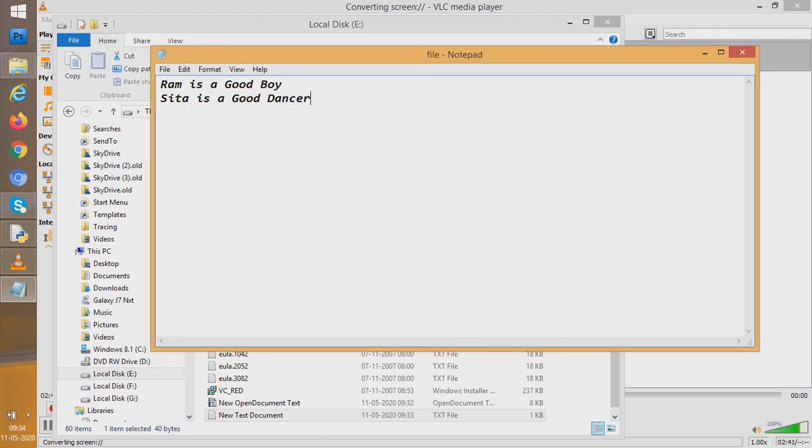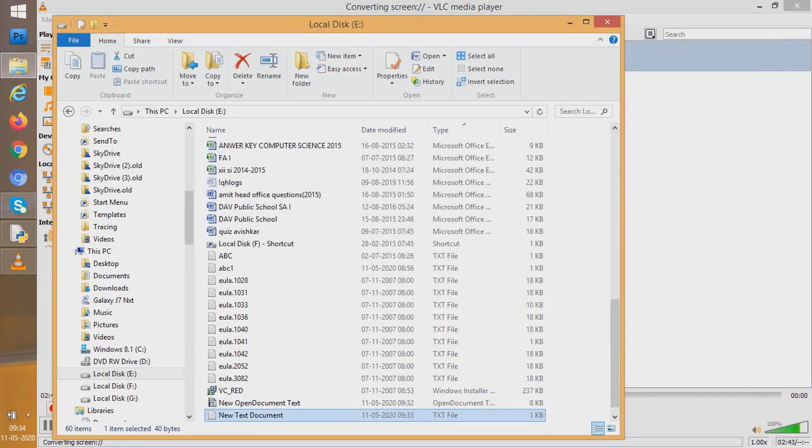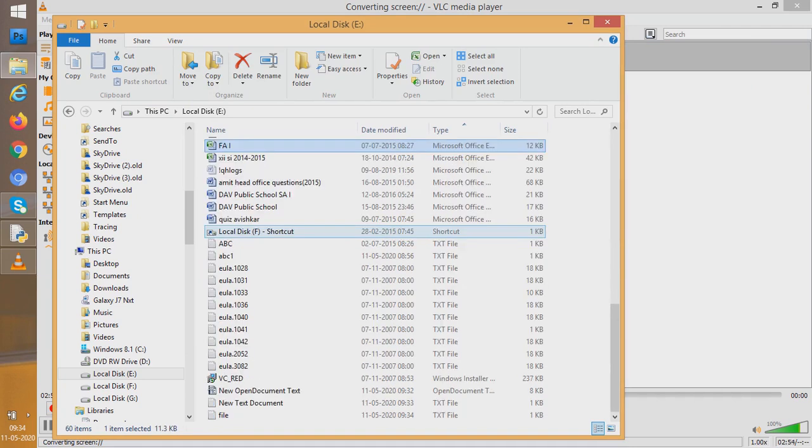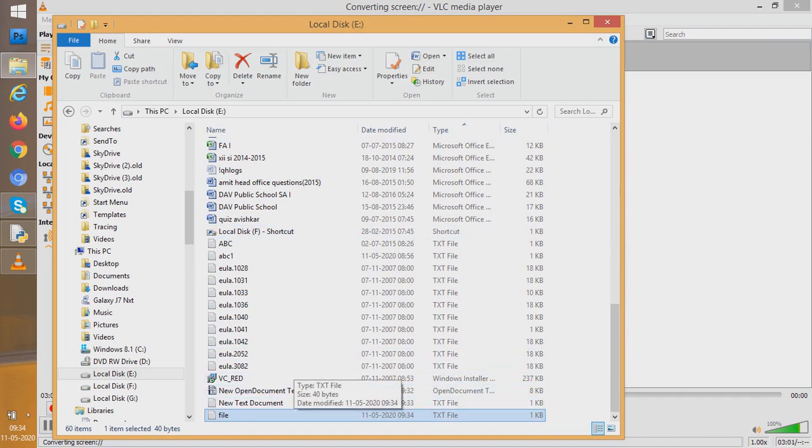The file gets saved. So can we see the file? Let us see where it is. You can see the file. See, here we have the file. So the file is created. Now students, how did we create the file? We created the file by directly going into the folders and choosing Notepad. What sort of file is this? This is a text file.